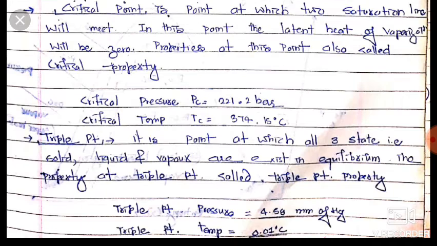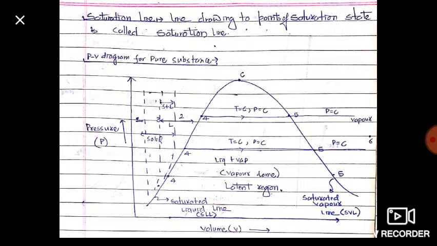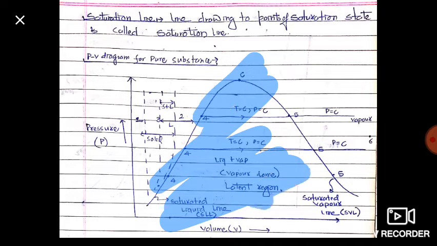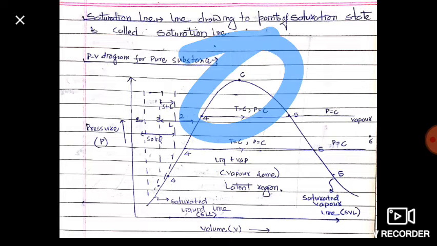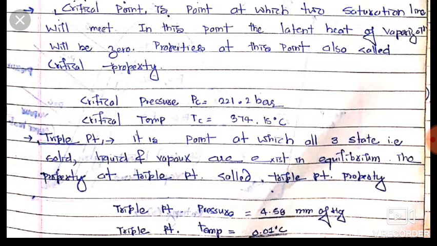At this point the latent heat of vaporization will be 0. There is no area under this point, and the area under it represents latent heat, so the latent heat is also 0. The properties at this point are called critical properties.